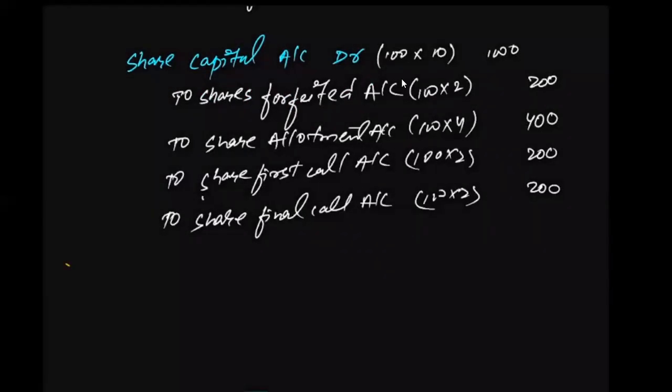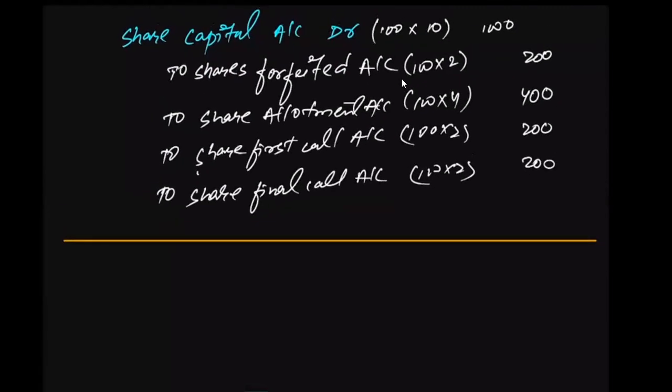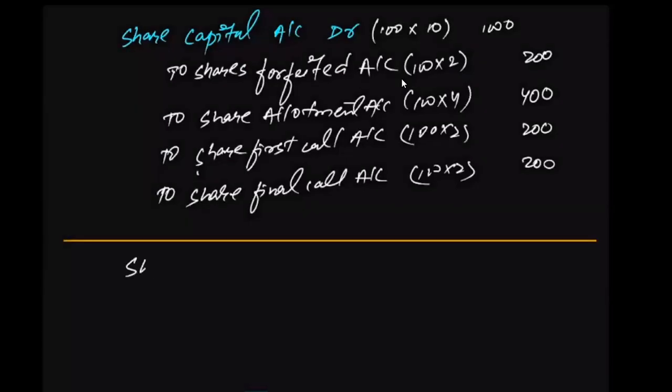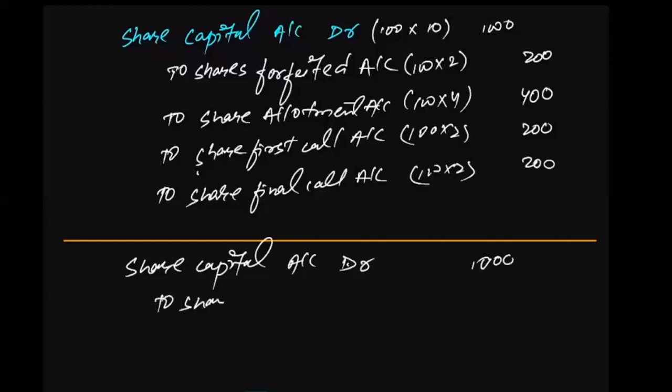Alternative entry can be, you can also pass this. Instead of writing this lengthy entry, you can simply write down share capital account debit 1,000, to share forfeited account, how much? 100 into 2. That means 200. And for the amount which has been called but not yet paid, you can use the term calls in arrears.